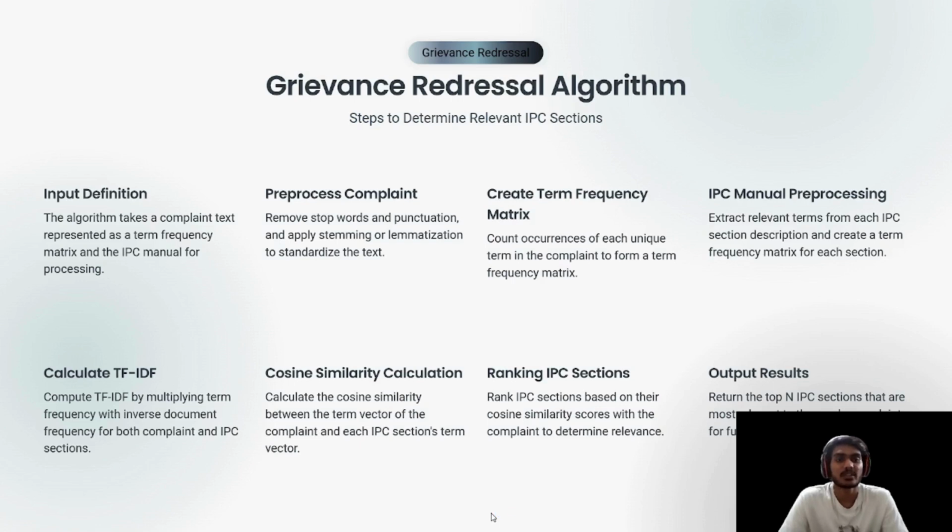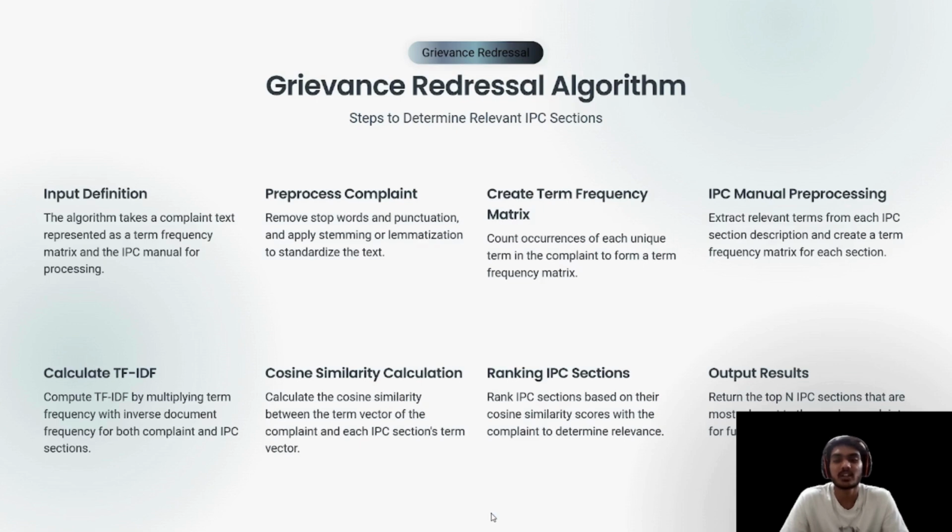IPC manual pre-processing: extract relevant terms from each IPC section description and create a term frequency matrix for each section. Calculate TF-IDF: compute TF-IDF by multiplying term frequency with inverse document frequency for both the complaint and IPC sections.